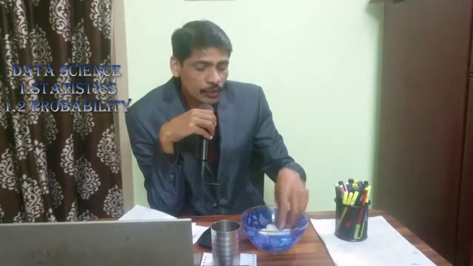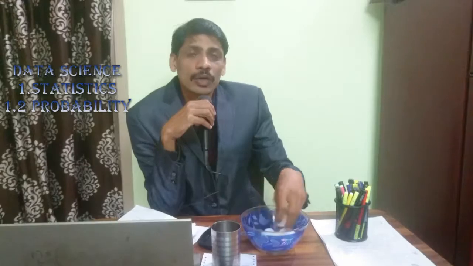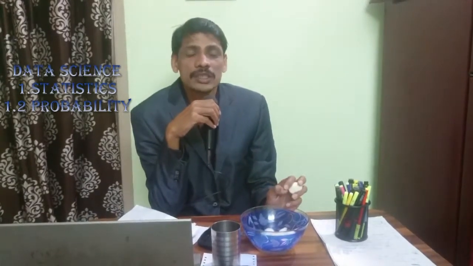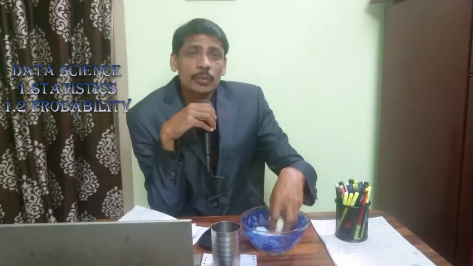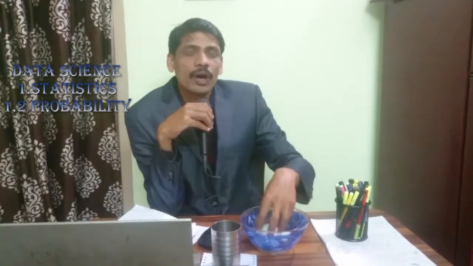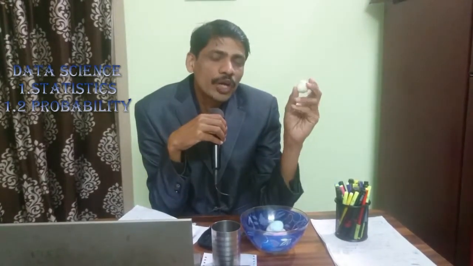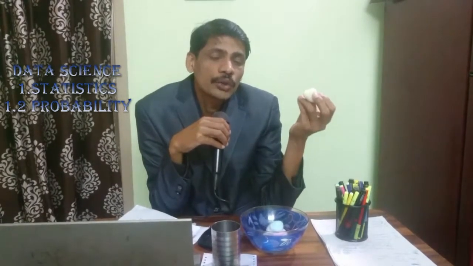So the probability of picking up a blue ball out of nine colored balls equals my met condition, which is 2 balls only, right? 2 by the total possible outcomes, which are 9. So out of 9 colored balls, if I randomly pick one ball, the probability of picking up a blue ball is 2 by 9.